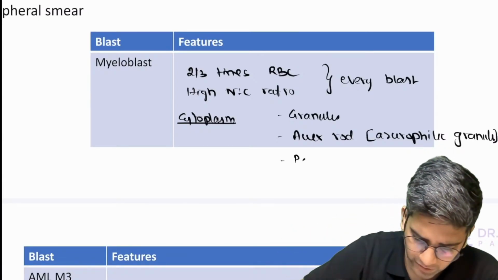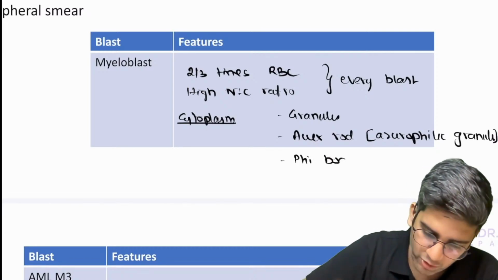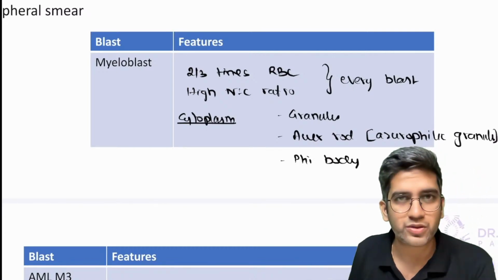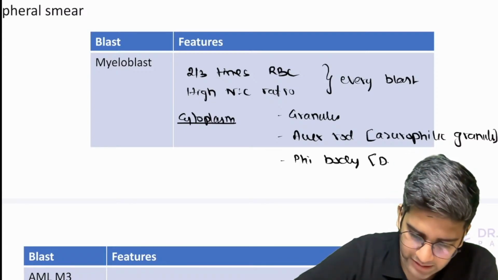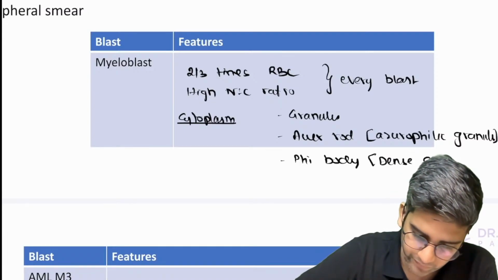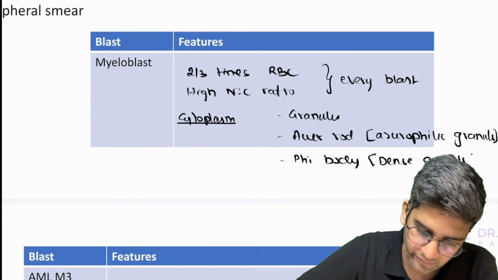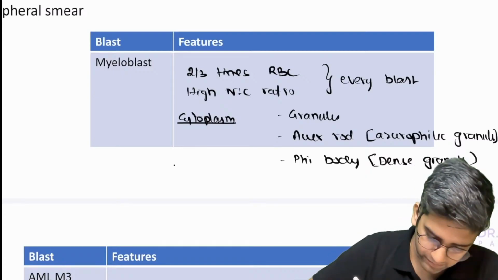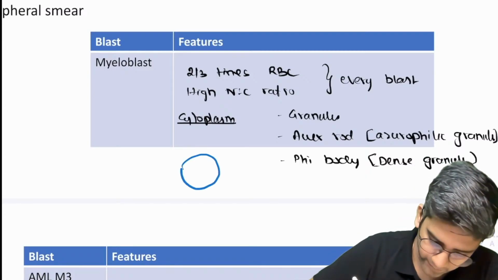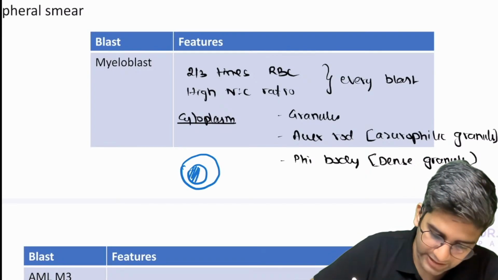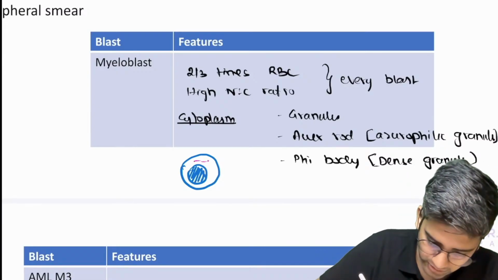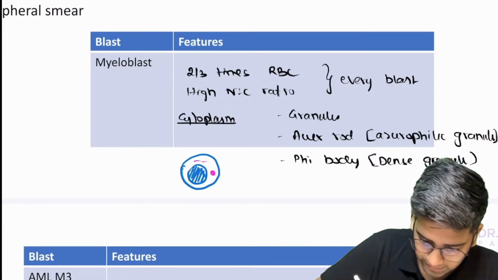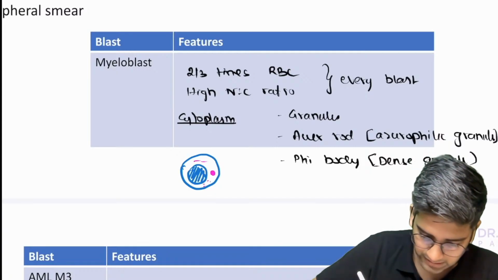Or there's something called a Phi body. A Phi body is also the same azurophilic granules, but very dense granules. You can draw a diagram, put a high NC ratio, give a little bit more cytoplasm because you have to draw an Auer rod. This is how Auer rods will be, this is how a Phi body will be, and these are granules.